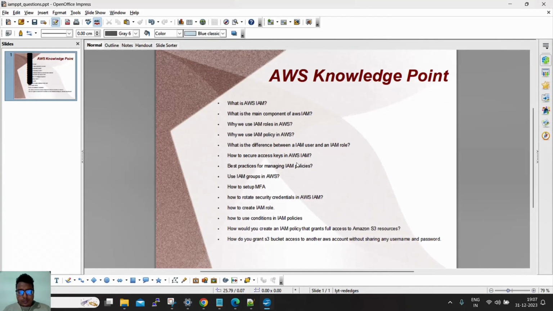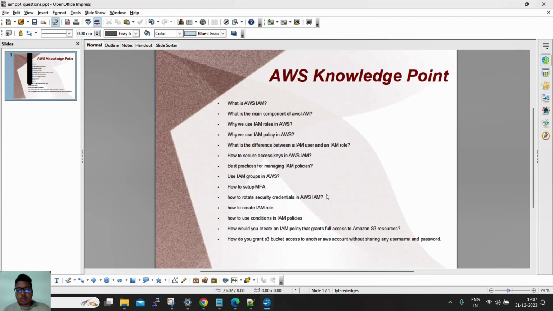After that, our next question is, what is the difference between an IAM user and an IAM role? An IAM user is something which is used by us. We log in to the console and do some activity, and an IAM role is consumed by an AWS service. Next, how can we secure an access key in AWS IAM?